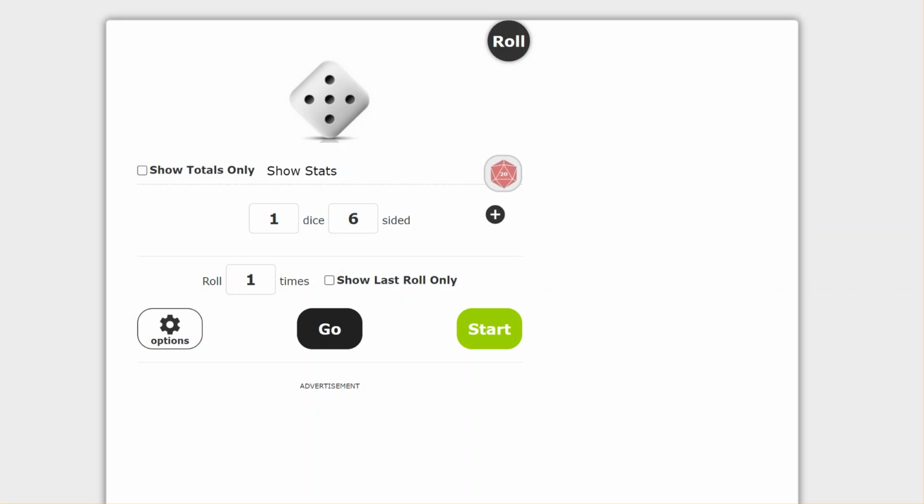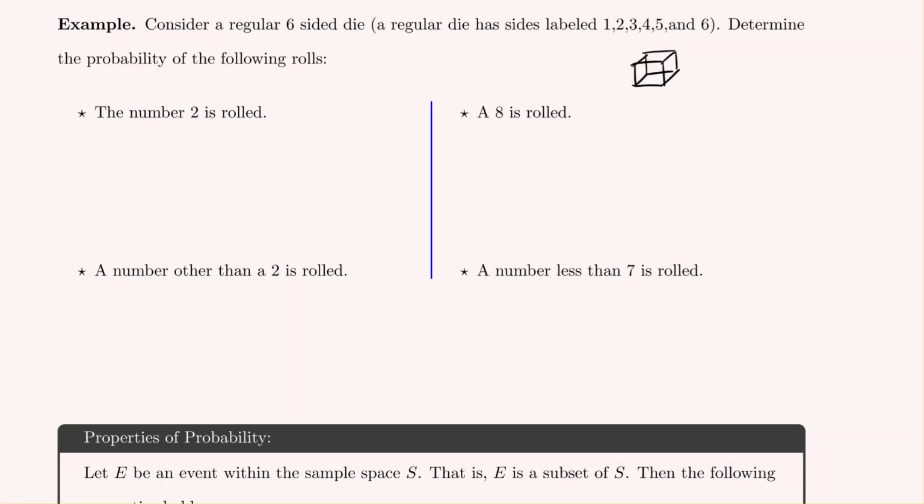Just to help us visualize this, if I rolled a die, this would be rolling a 2. This would be rolling a 3, a 1 again, rolling a 3, and there's the option of sides with 1 through 6.